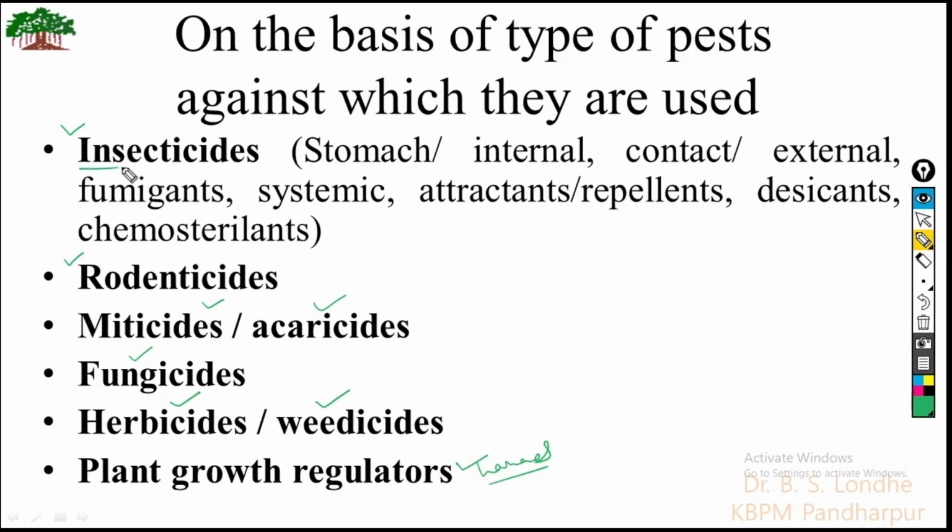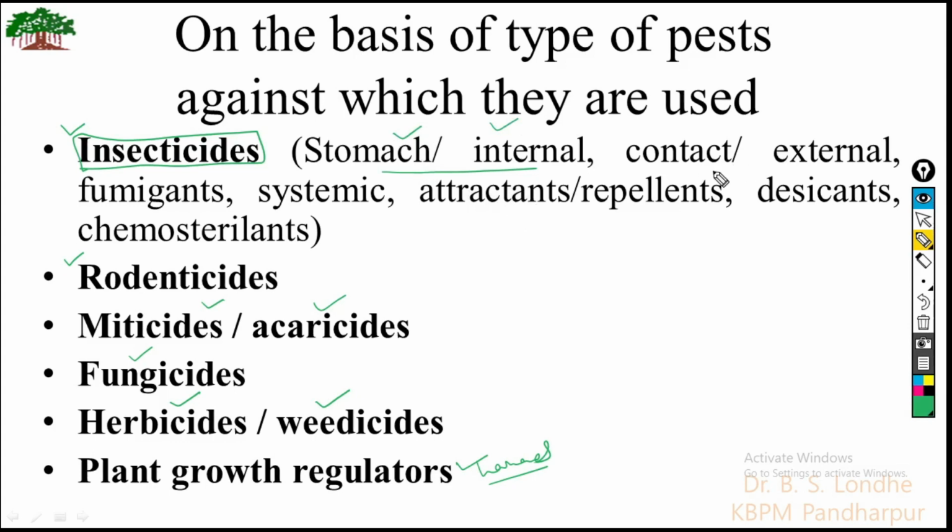Insecticides are a very broad class, and they can further be classified on the basis of their action on the insect. If the substance has to be swallowed or eaten by the insect and only then it shows action, it is known as a stomach or internal insecticide.